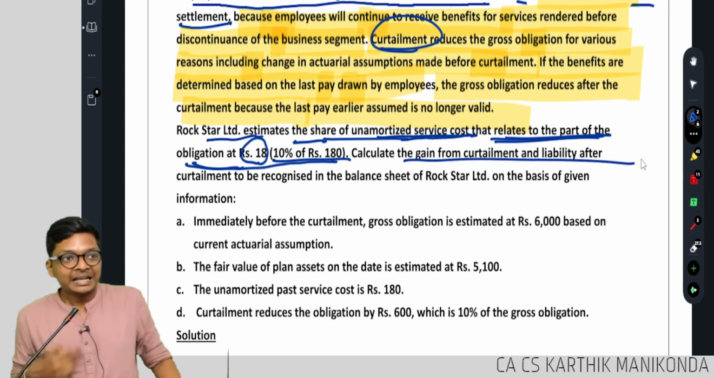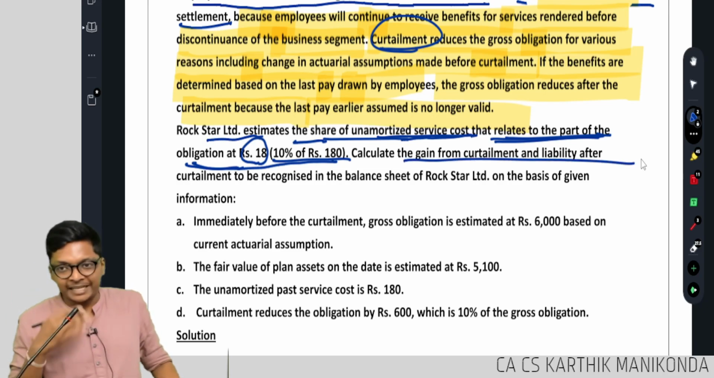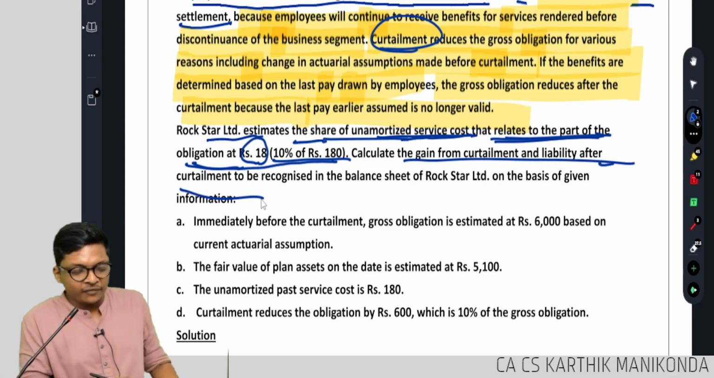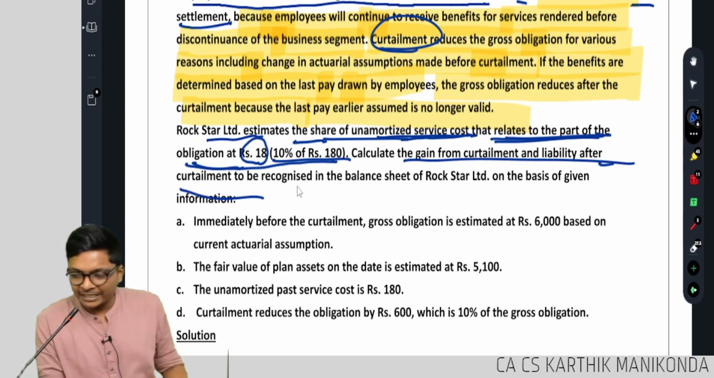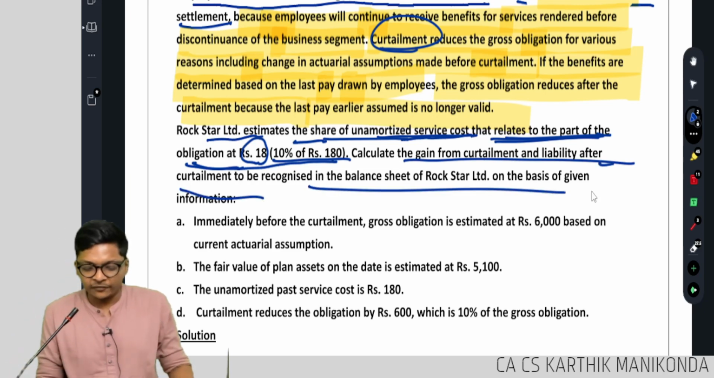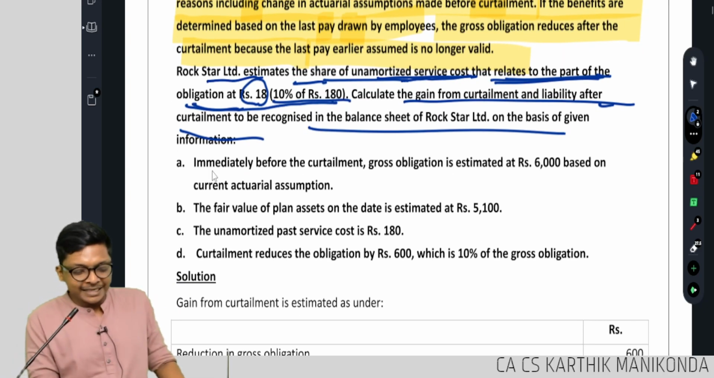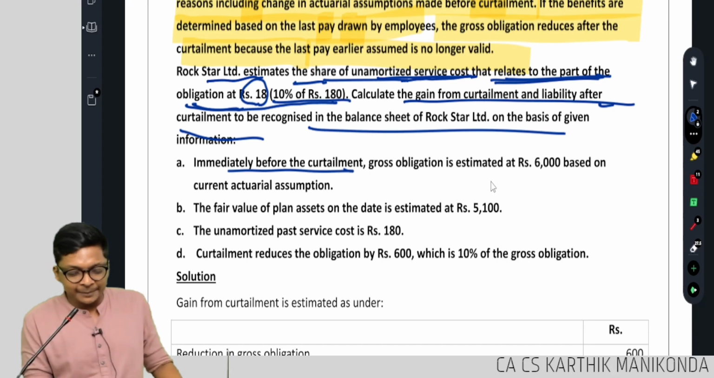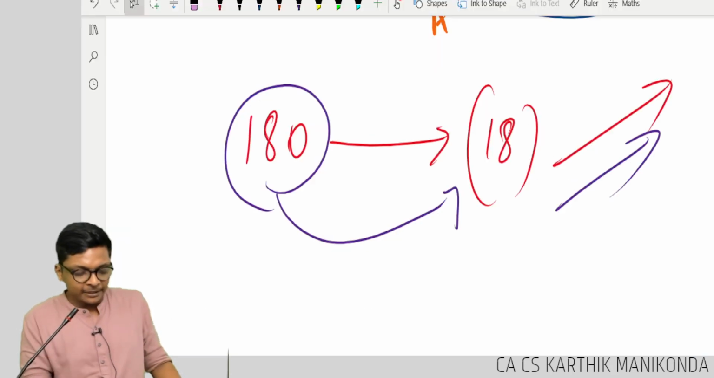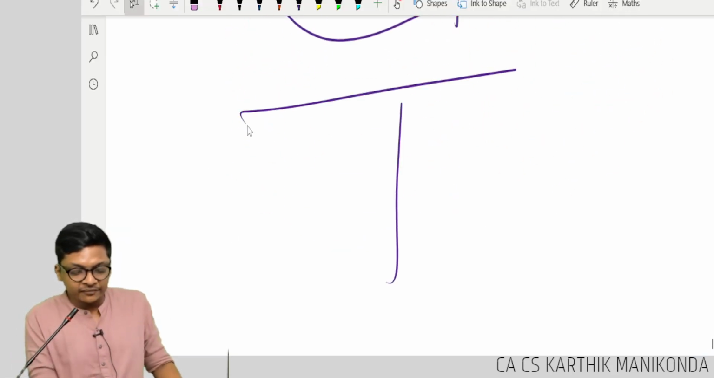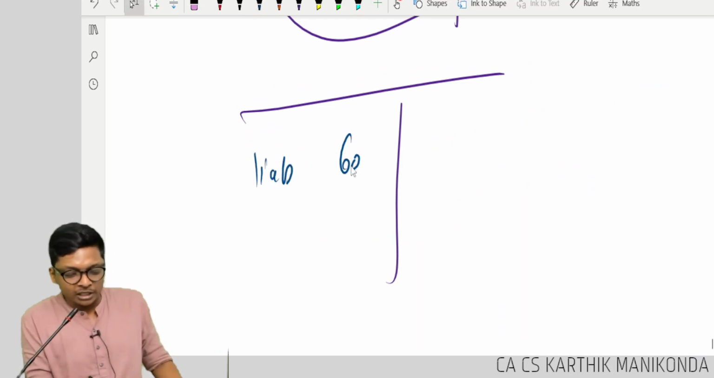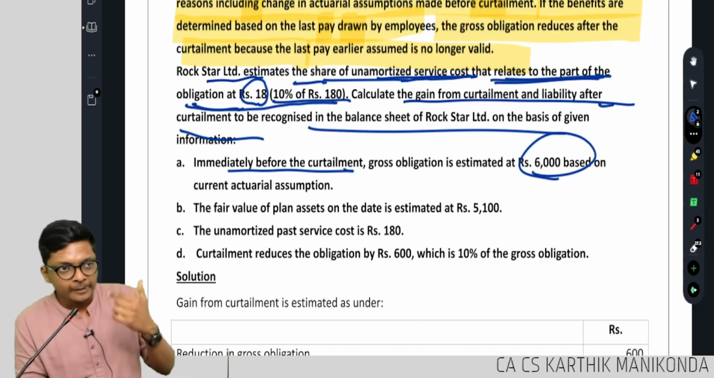Calculate gain from curtailment, gain from reduction, and liability after curtailment to be recognized in the balance sheet of Rockstar, given the base information. Okay. Immediately before curtailment, the liability is, let me do it. So in the balance sheet, visualize, guys, apply sense. That liability provision was before curtailment.